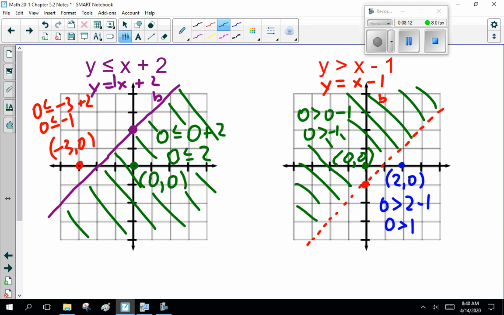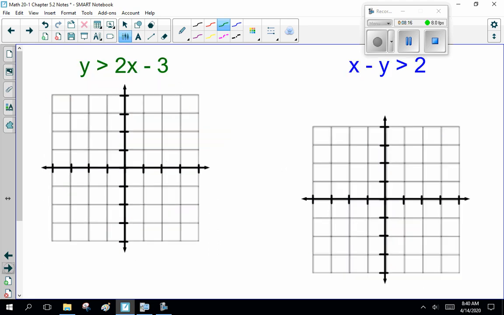Okay? And shade it in like that. That's what I need to see. So I'm going to pause the recording. You guys do the green one. We'll come back and compare results, okay?